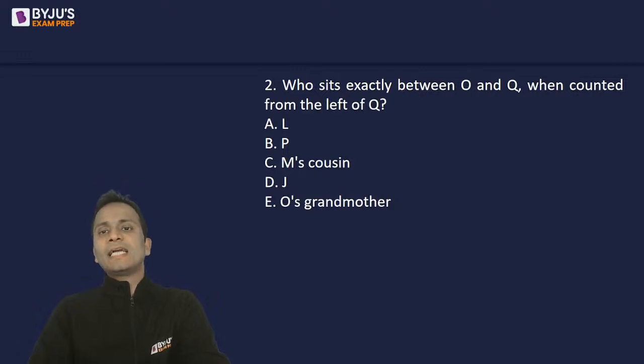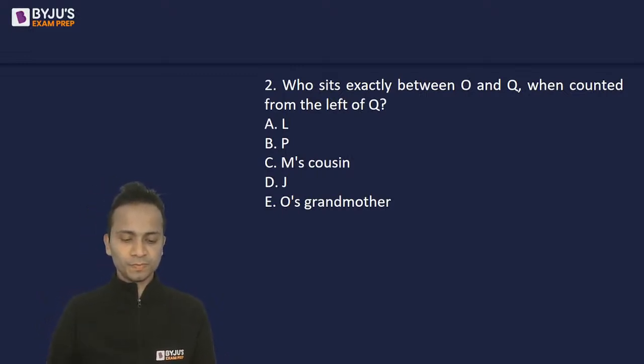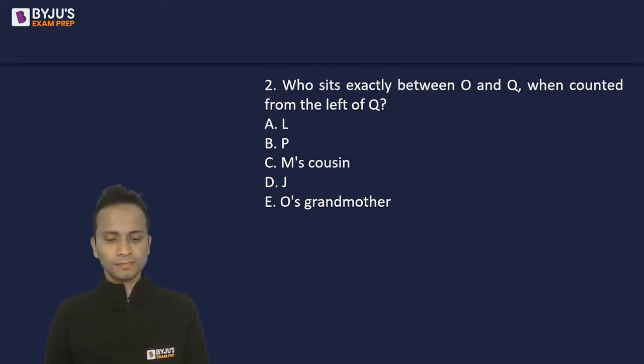Who sits exactly between O and Q when counted from the left of Q? Let's go back.